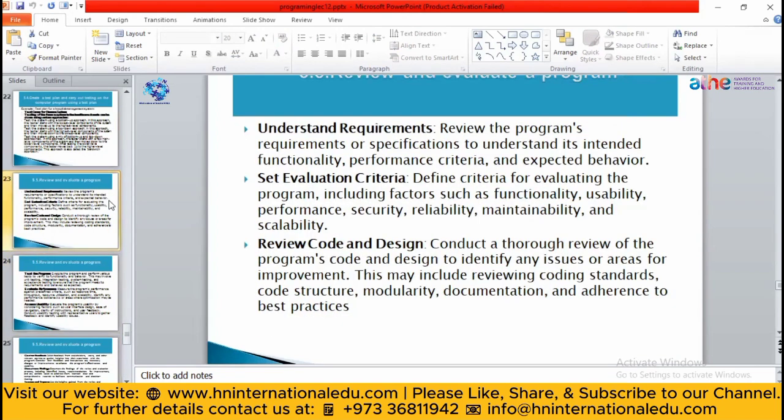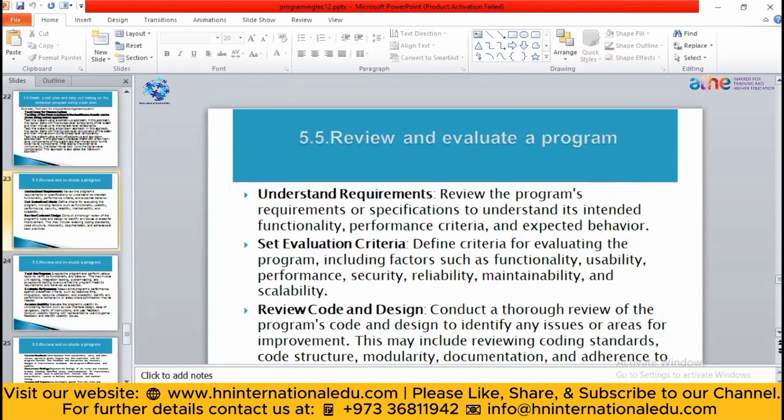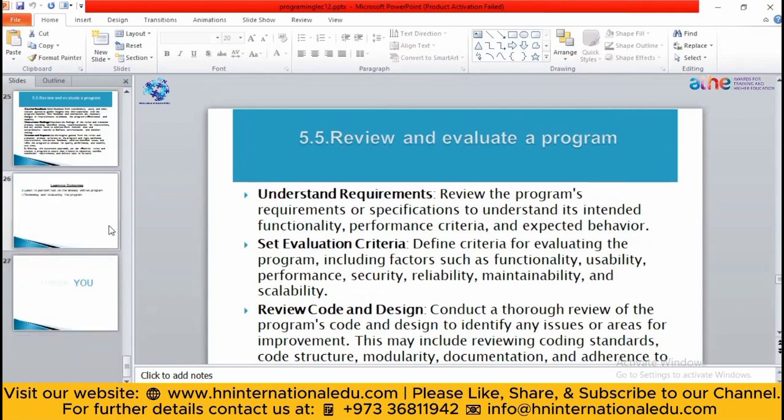Now you have done the test cases, you have done the testing. The last thing after writing a program is to review your code and evaluate the program. What you can do here is see whether there is any bug in your program or not. If there is any bug, how are you going to remove that bug? So this is how you can do that.